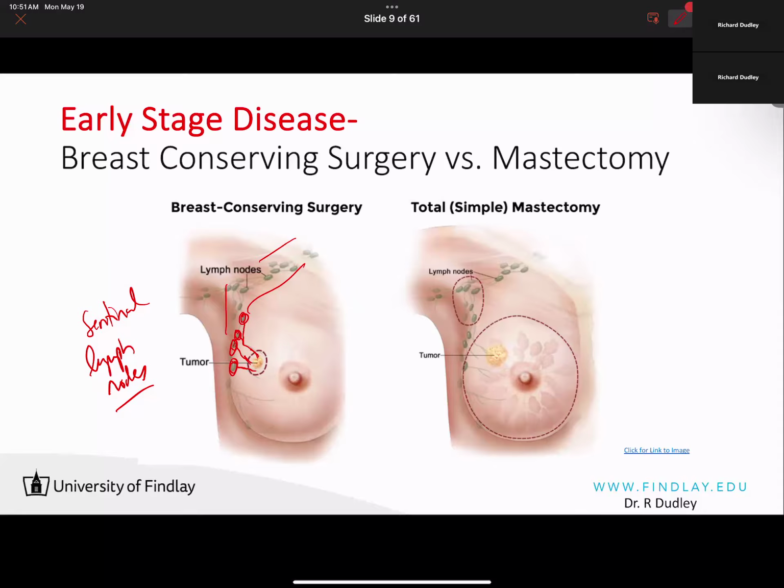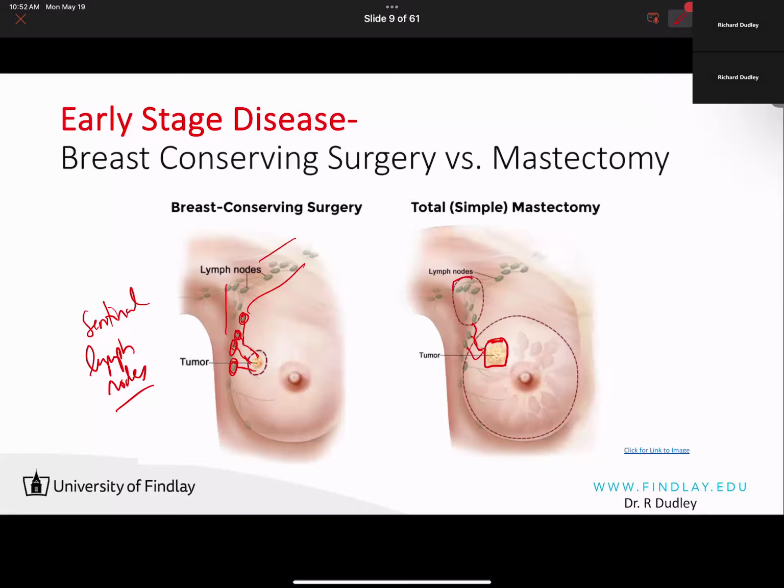Opposite to the breast conserving procedure is the simple mastectomy. So you can see here, this is quite a bit larger tumor relative to the image on the left. In this scenario, this larger tumor increases the risk of tumor spread to the lymph nodes, and the outlined area indicates where the surgeon will perform the incisions and the removal.